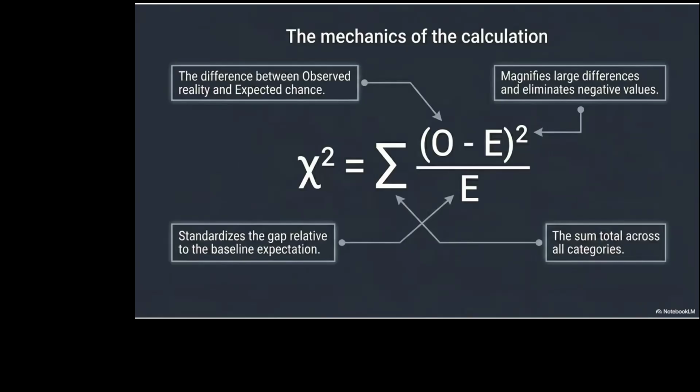So the equation is this. This is a Greek letter called chi. It looks like X. O means your observed frequency. E is your expected frequency. You subtract that and you square it to eliminate the negative values.